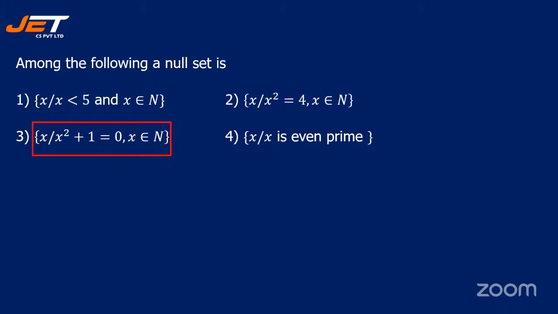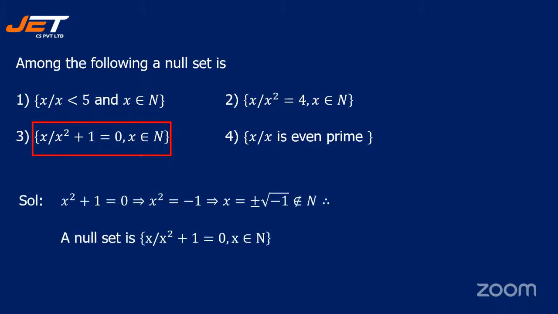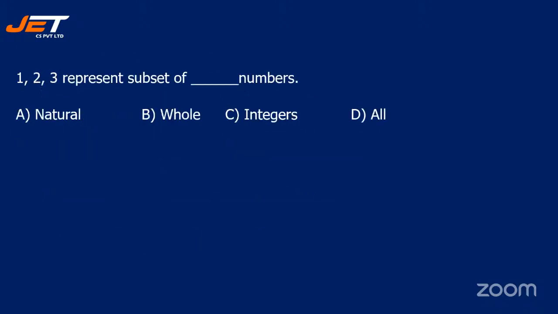Good students. Yes, here x square plus 1 is equal to 0. So x square is minus 1. So what is x? It is plus or minus root of minus 1. That is not an element of n, isn't it? Yeah. See the next question.